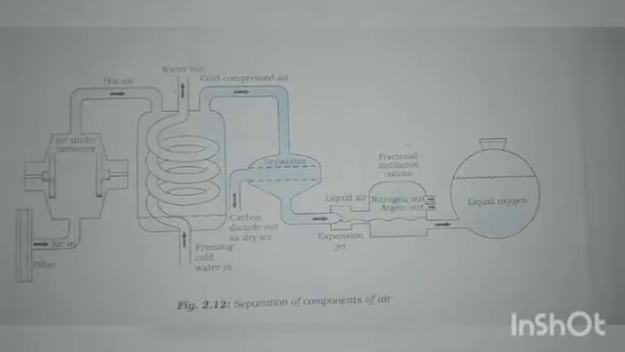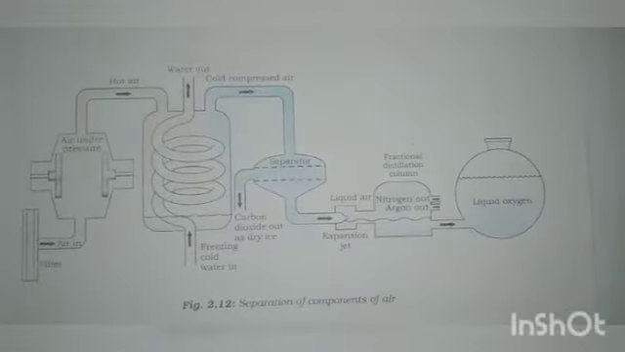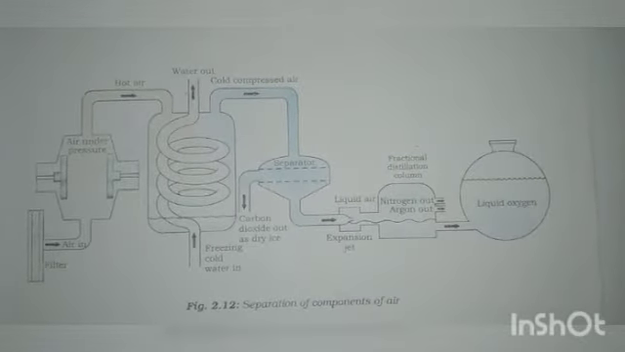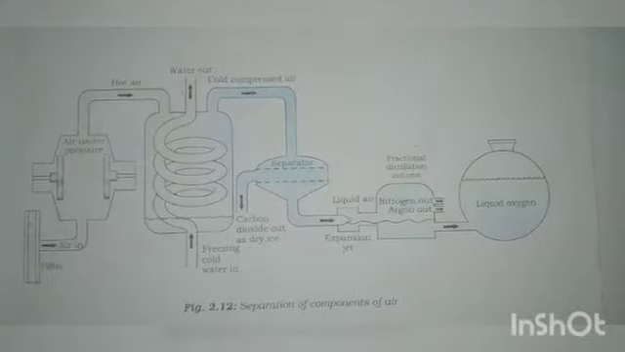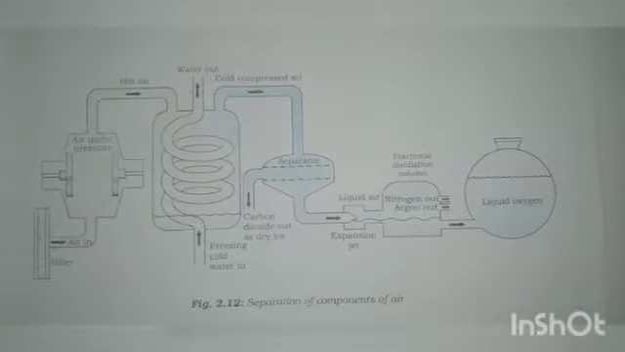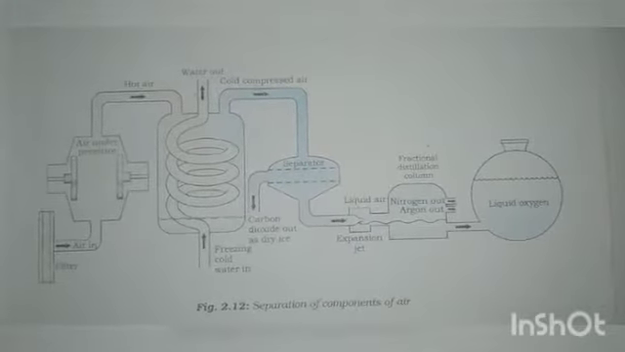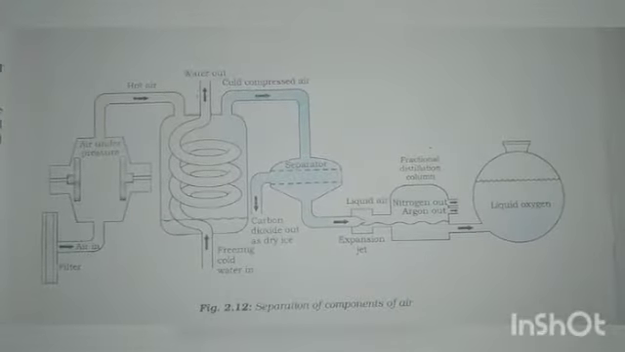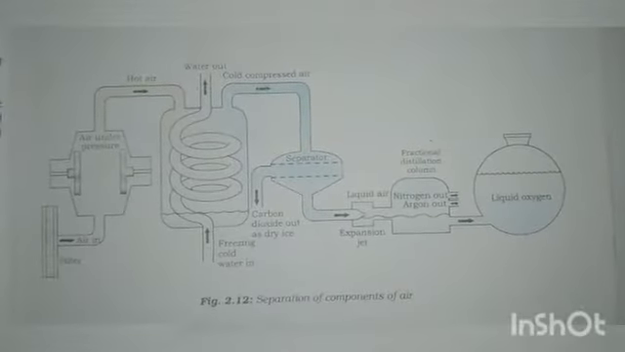So we are learning the chapter Is Matter Around Us Pure. In the previous class you have learnt about distillation and one method of fractional distillation. In today's class you are going to study about separation of components of air.